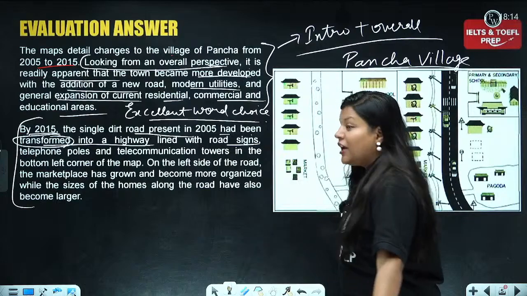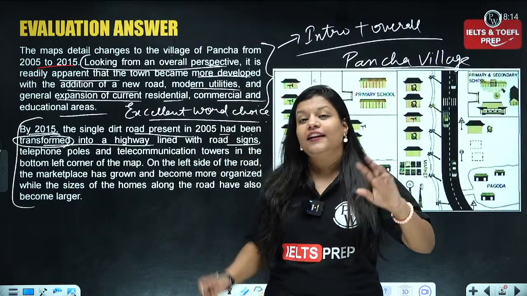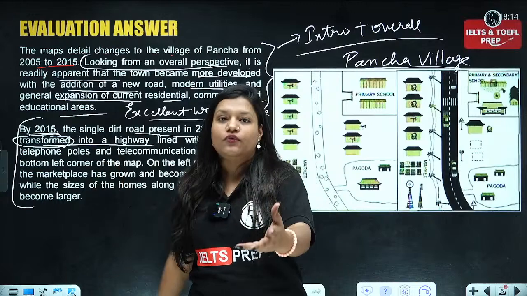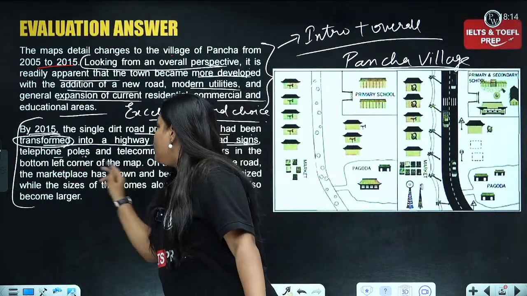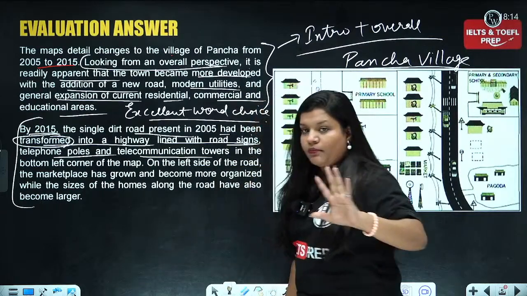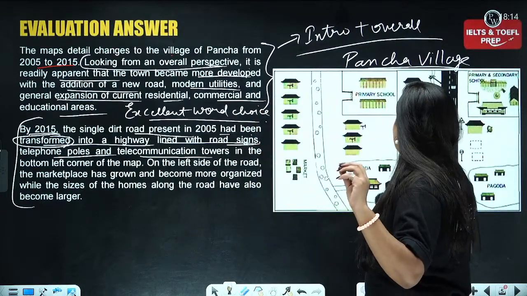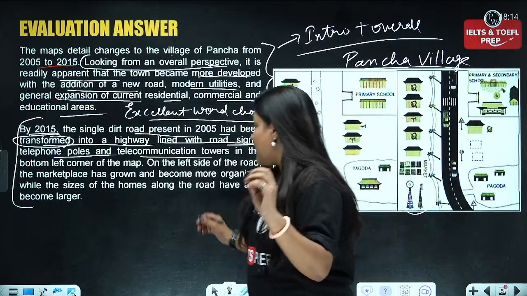It is not changed. The road is the same. The lane is the same. It's just that it is being transformed into a better version of it. Okay. Now, lined with road sign, telephone poles and telecommunication towers. Right. Amazing bifurcation of the data. Okay. Telephone wires or telecommunication data, whatever you want to write it, it is actually good.